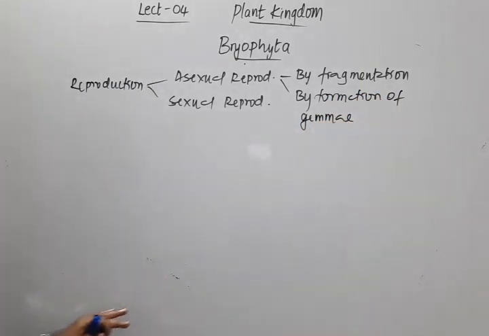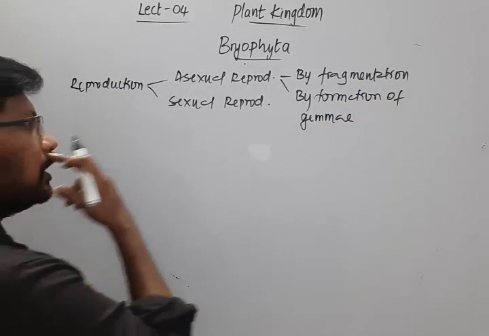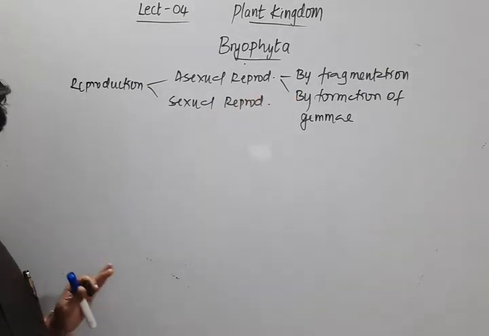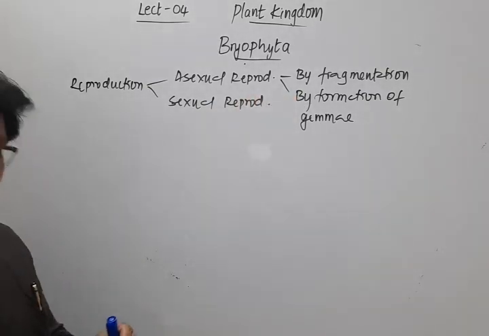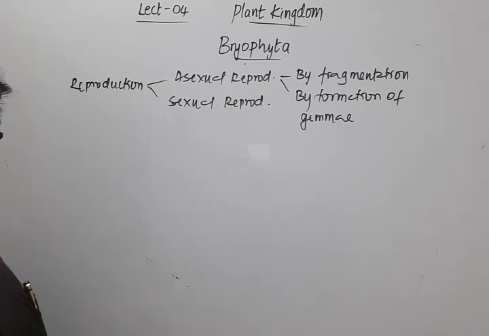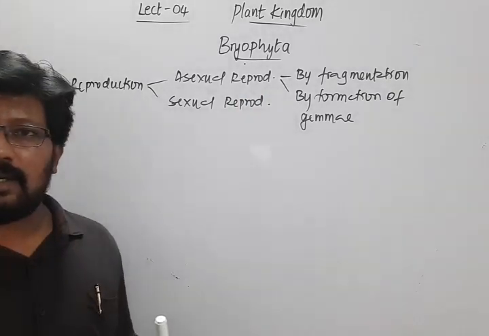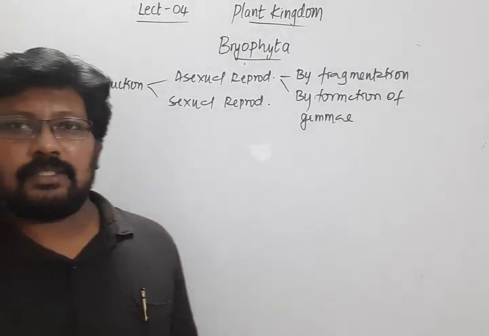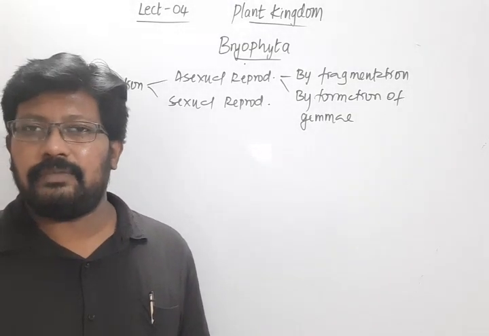These are the two methods of asexual reproduction. We already know fragmentation. Like in Marchantia, if the thallus breaks up into two or three pieces, each of them can develop into a new individual.